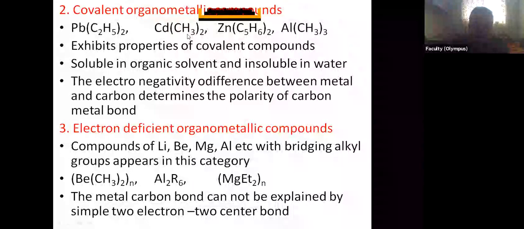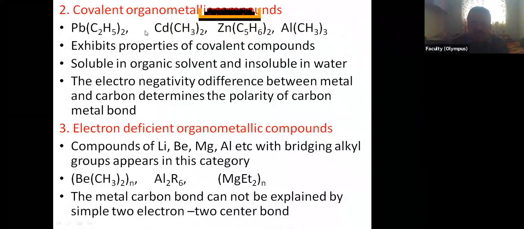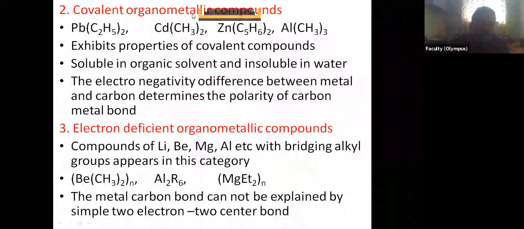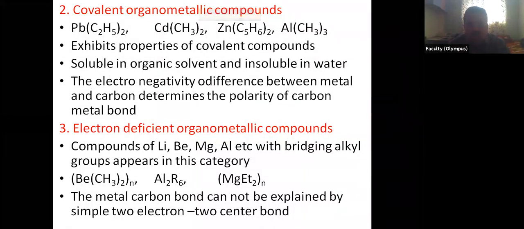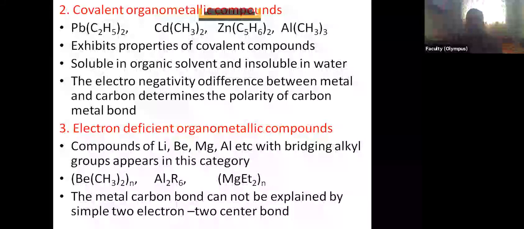These are polar bonds, but they have less than 50% ionic character. So these are called covalent organometallic compounds. These are quite less reactive than the ionic organometallic compounds. Okay. Now the third class is the electron deficient organometallic compounds.